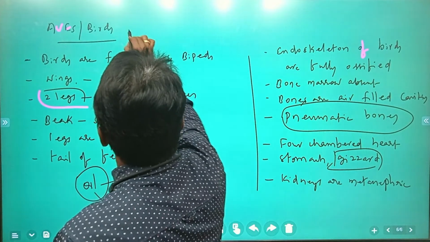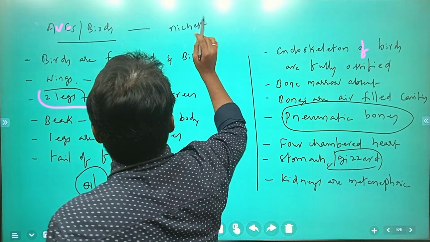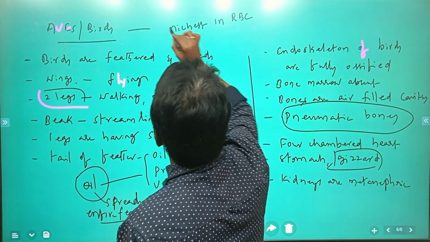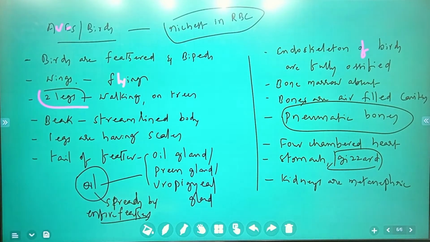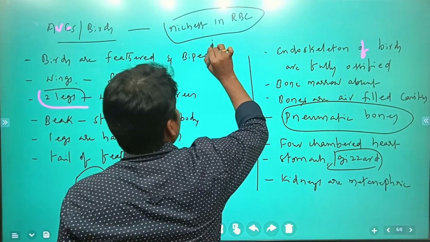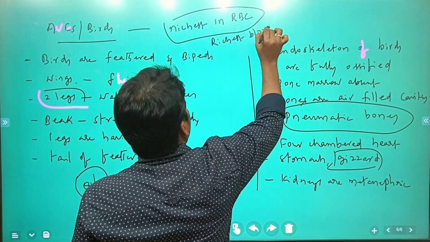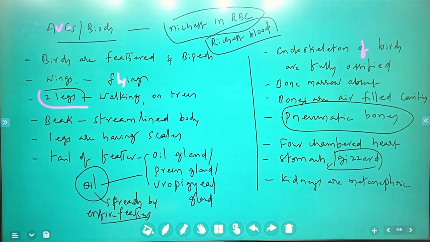If you take birds, they are richest in RBC among all animals, with more RBCs present per cubic millimeter. So we observe that birds have the richest blood.